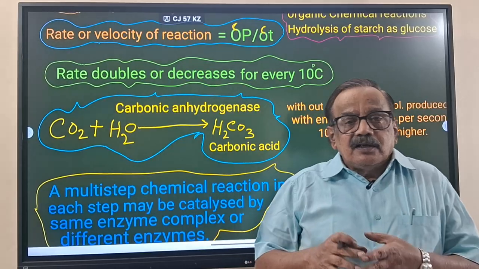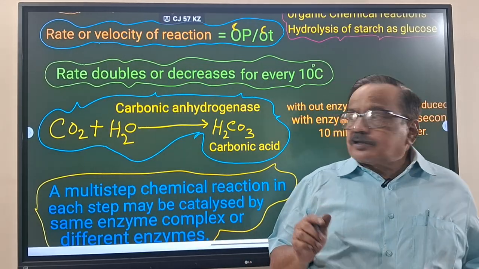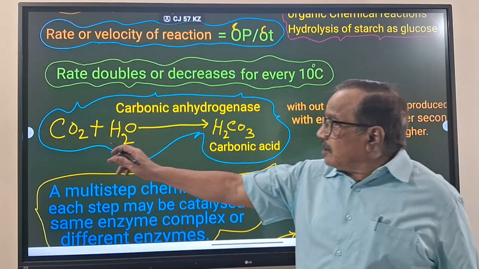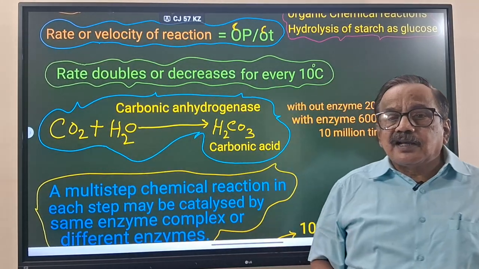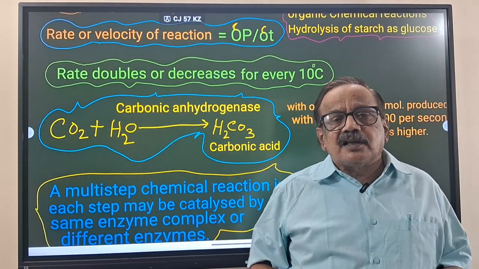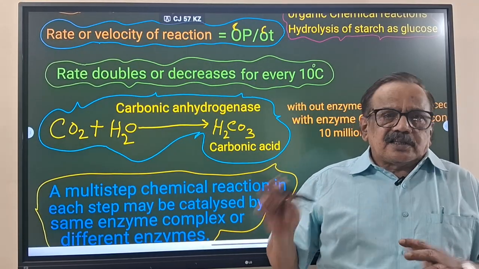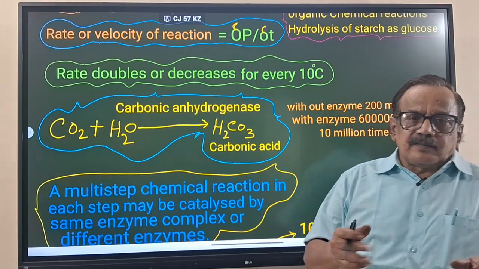For 1 hour, 200 molecules of carbonic acid will be formed by the dissolving of carbon dioxide in water in natural conditions. Means per hour 200 molecules will be synthesized naturally and automatically.